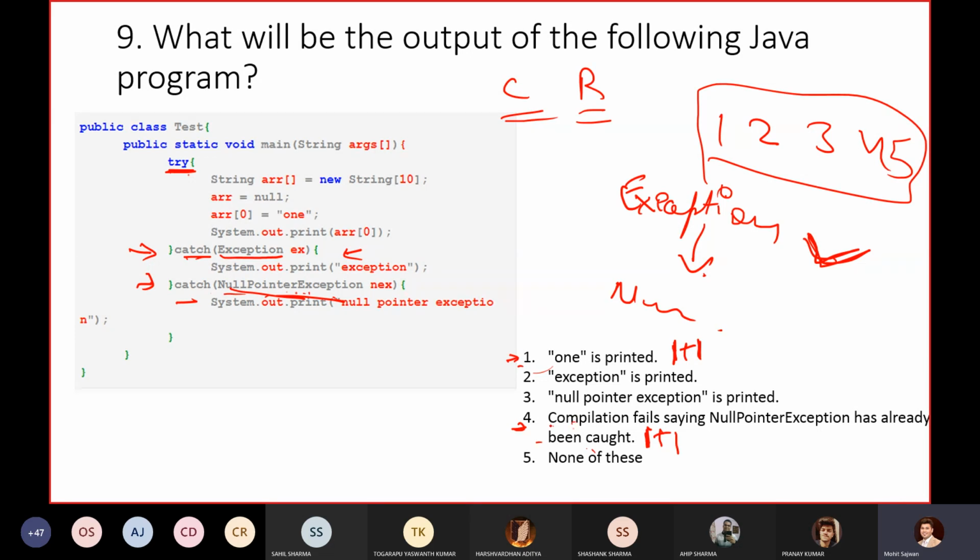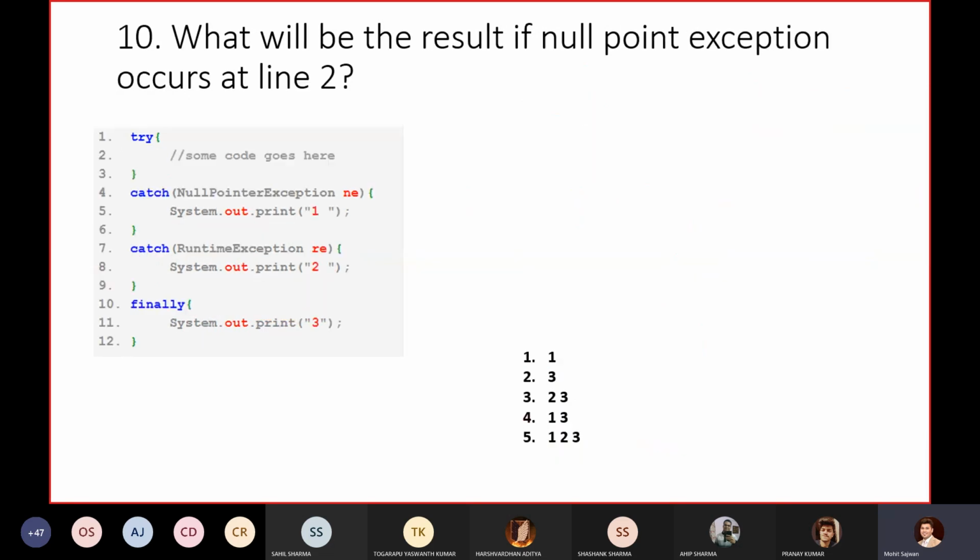That is why you will get a compilation error saying that null pointer exception has already been caught, inside your exception class. So always remember that whenever you have multiple catch blocks, they should always follow the hierarchy. Remember this point.